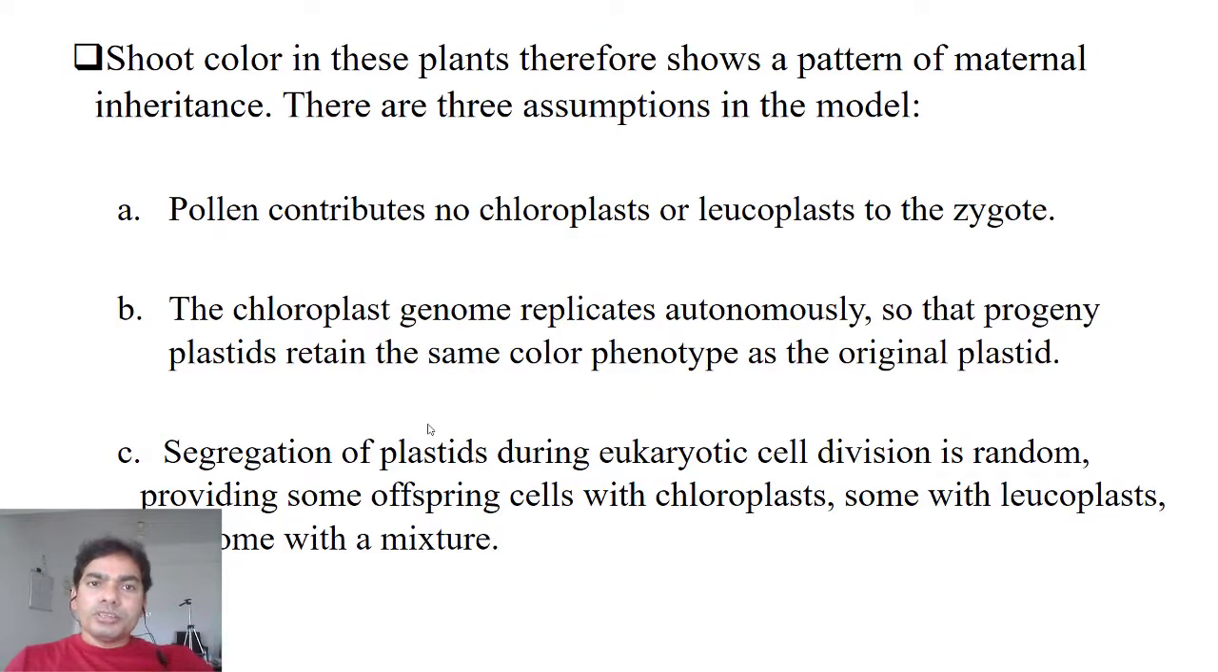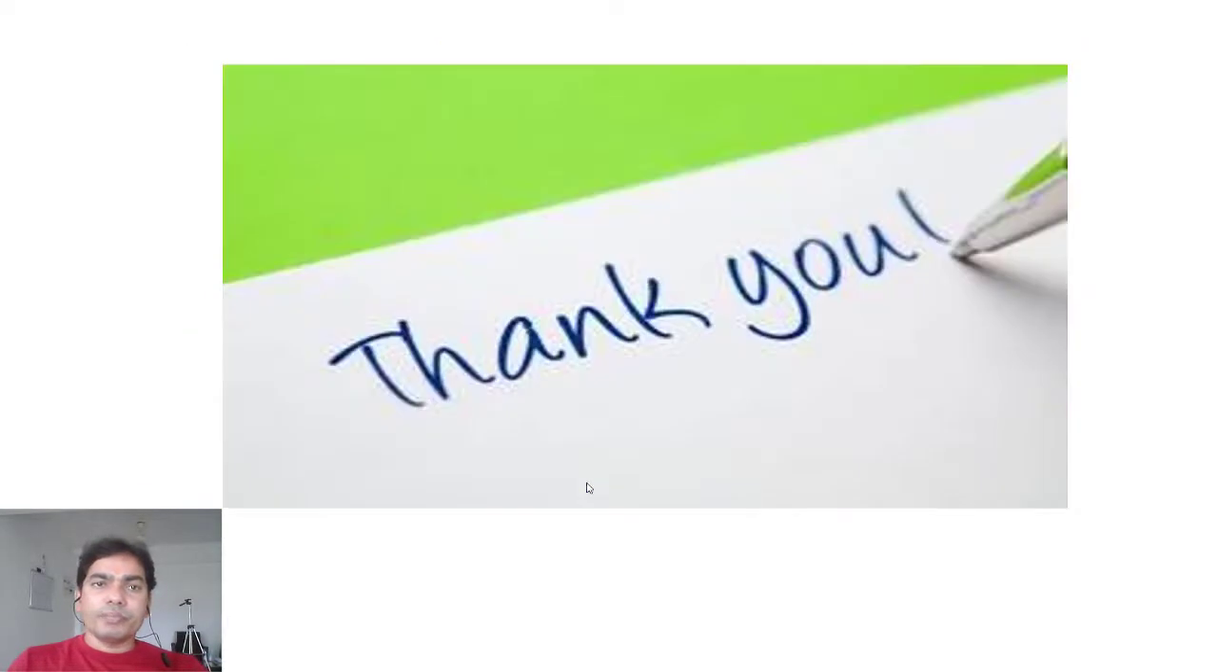So shoot color in these plants therefore shows a pattern of maternal inheritance. There are 3 assumptions in the model that we have discussed. In this model, pollen contributes no chloroplast or leucoplast to the zygote. The chloroplast genome replicates autonomously so that progeny plastids retain the same color phenotype as the original plastids. And in the segregation, in the third case, there is a chloroplast that has some with leucoplast and some with a mixture, that is the middle one, mixture color you will get, right?